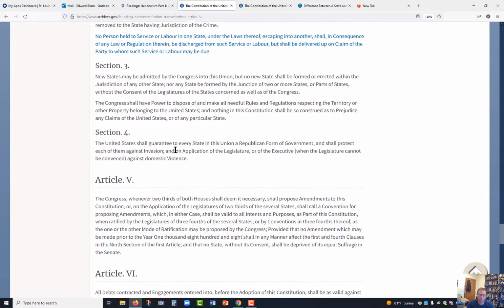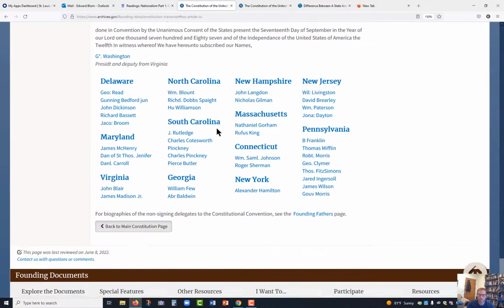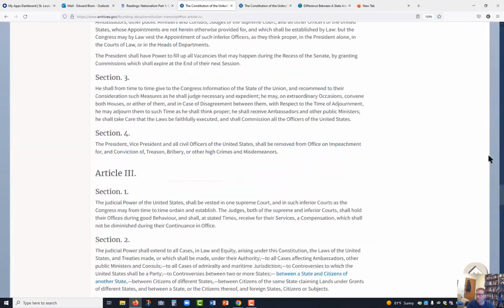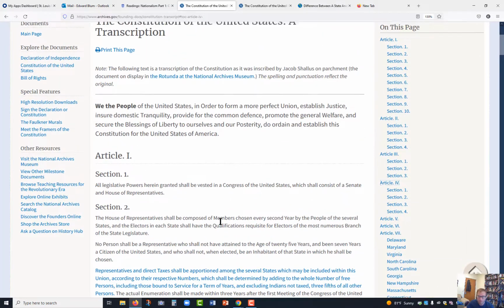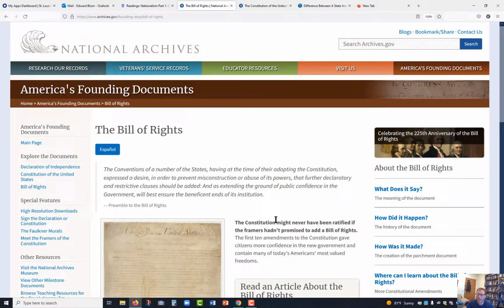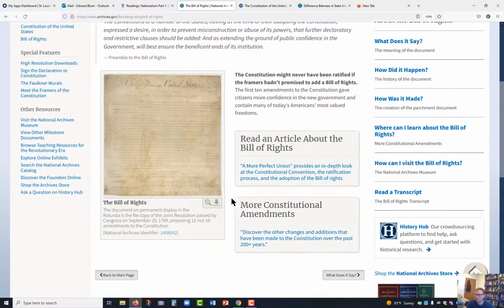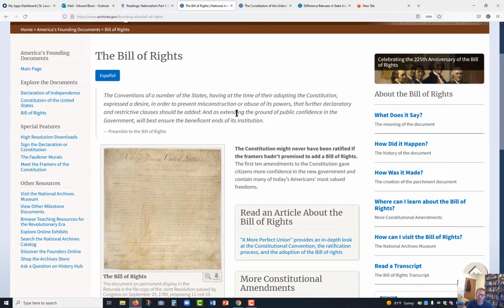And there are other articles here, other things for how the government is going to work. Here's how it's ratified. And then the United States Constitution is open to amendments. It can be amended, it can be added to. Originally, 10 amendments were added right away in what's known as the Bill of Rights, things added after the fact, like you don't have to perjure yourself, you don't have to speak against yourself.